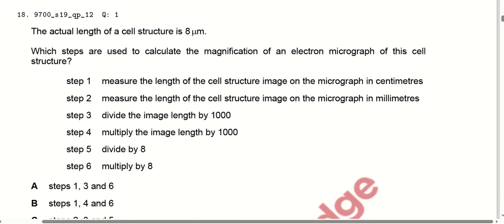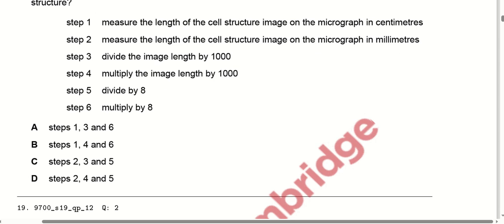The actual length of a cell structure is 8 micrometer. Which steps are used to calculate the magnification of an electron micrograph of the cell structure? Measure the length of the cell structure image on the micrograph in centimeters. No, we have to measure it in millimeters. So option 2 is correct. And divide the image length by 1000. We have to convert it into micrometer, so we will not divide, we will multiply it with 1000.